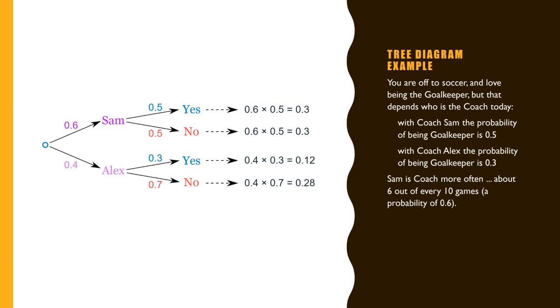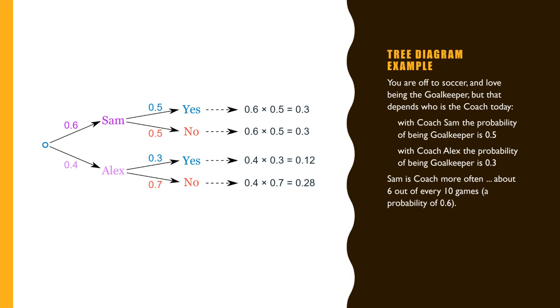How we do it is, we want to know yes, but the yes is 0.3 and also 0.12. So if you add 0.3 and 0.12, that's the total probability that you can be the goalkeeper. It doesn't matter who is the coach.